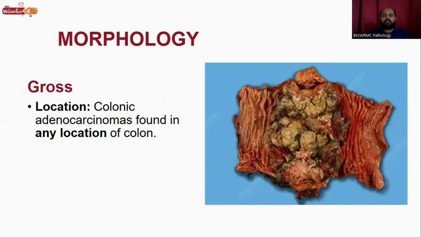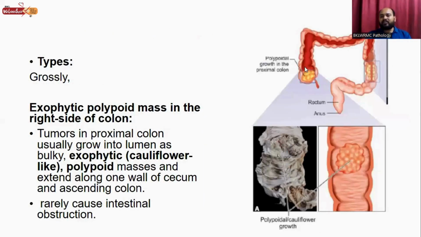So coming to the morphology, grossly we can see this is the tumor which is present in the colon. According to location, these tumors are classified, and colonic adenocarcinomas are found in any location throughout the length of the colon, in the right side of colon and left side of colon also. So this is the right side of colon, this is the left side of colon, and this is the tumor present in the right side of colon, a polypoidal growth in the proximal colon. This is the polypoidal cauliflower-like growth in the lumen.